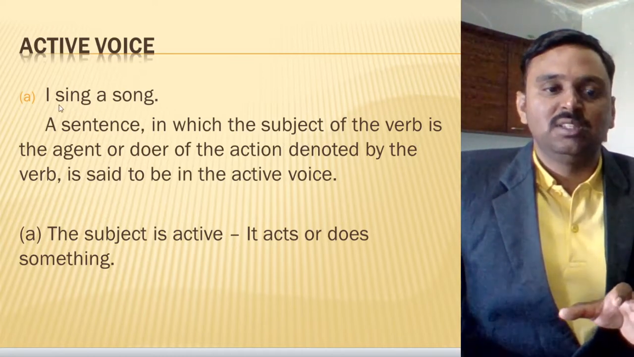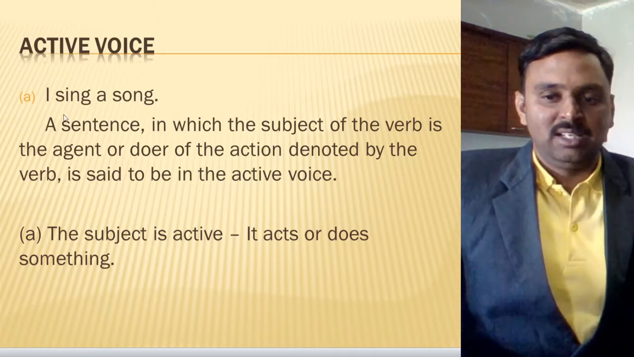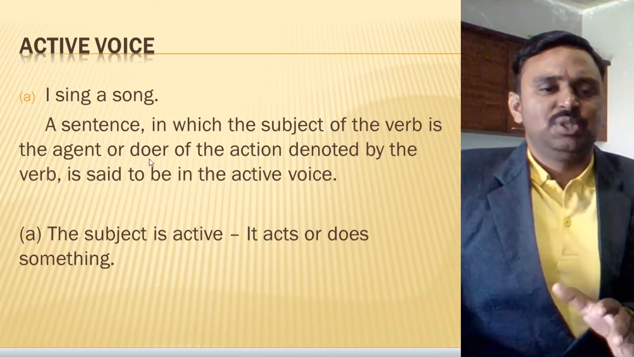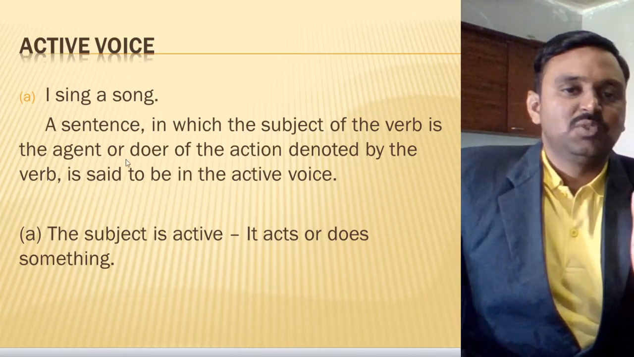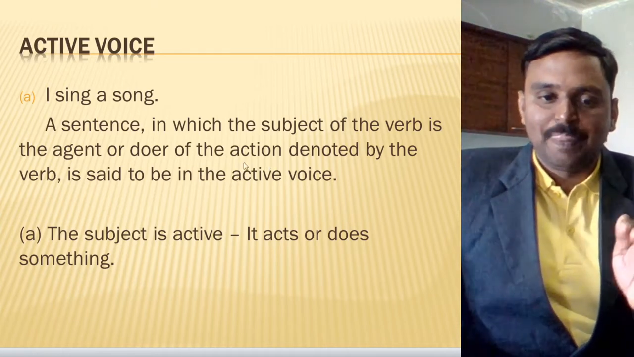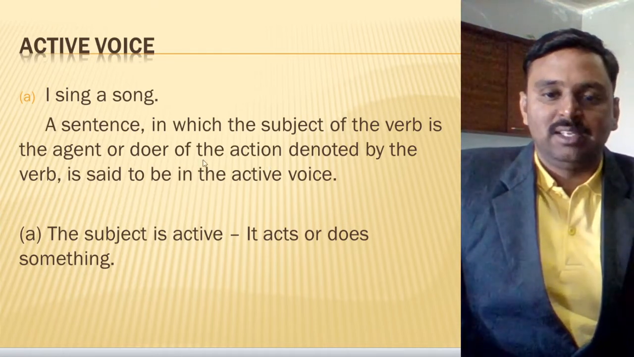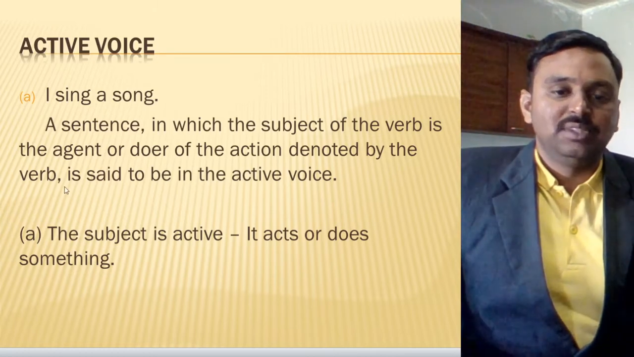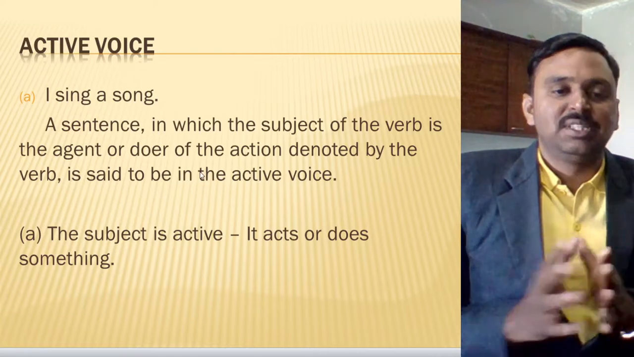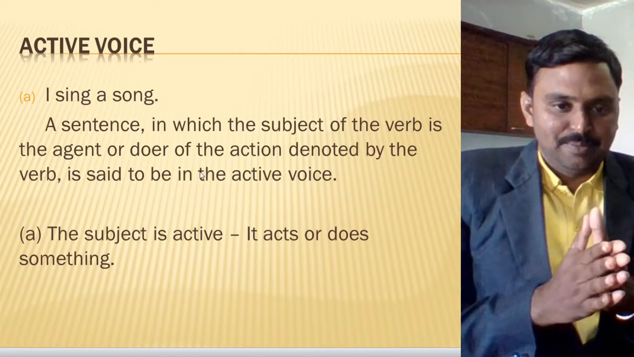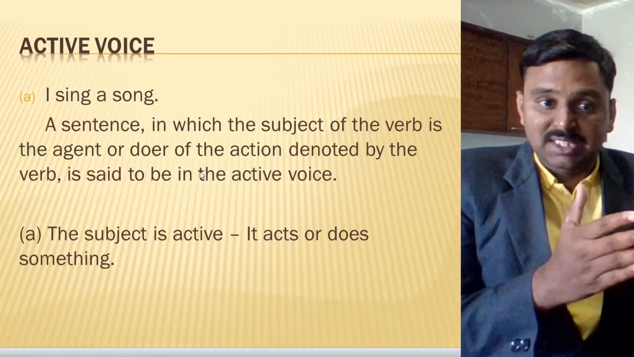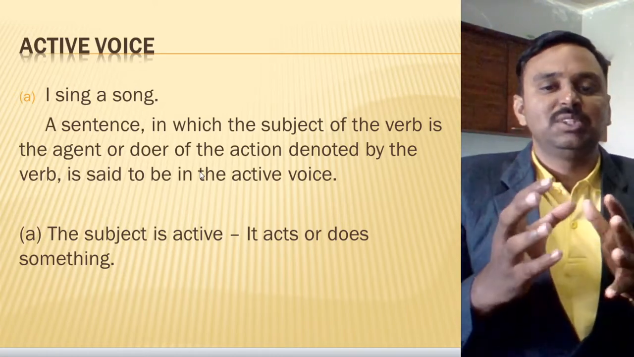verb, this is the verb here, sing, and the subject is I, is the agent or doer. Agent or doer is a new word for you. Doer means what here, or agent means what? Subject only, of the action. So the action is singing and the doer is the subject, that is I, denoted by the verb, is said to be in the active voice. So what do you mean by this definition exactly? When the subject is acting on the verb, okay, when the subject is acting on the verb, denoted means what here?